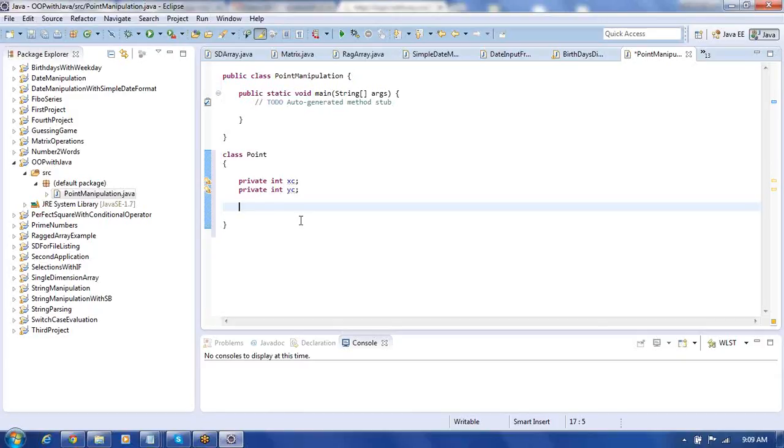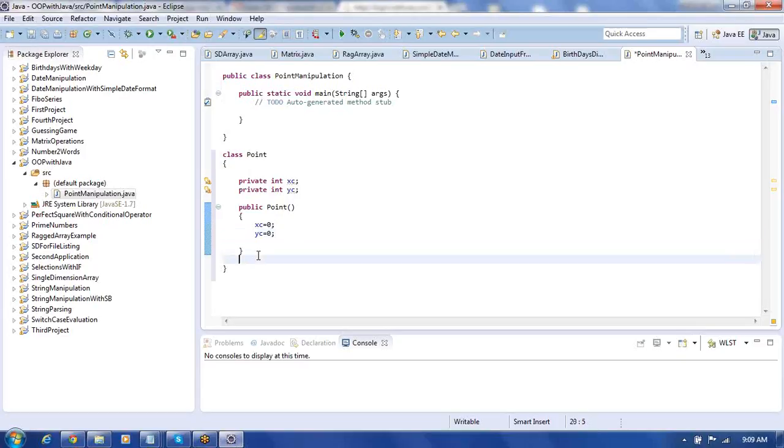Now let us create a constructor here. Put like this, public followed by point, then we take the parameter list, and inside this we can write xc equal to 0, then yc equal to 0. Like this we can instantiate it. When you put xc and yc equal to 0, the point is located at the origin. Origin is nothing but the intersection of both x and y coordinates. Therefore, at that location, we have 0, 0.